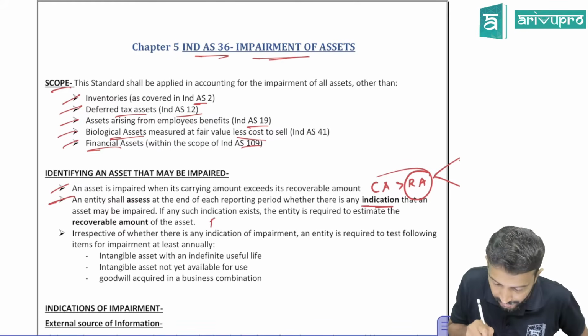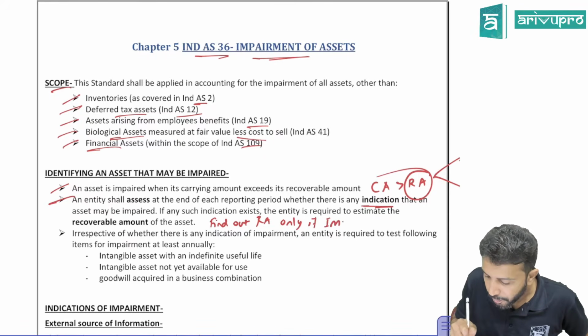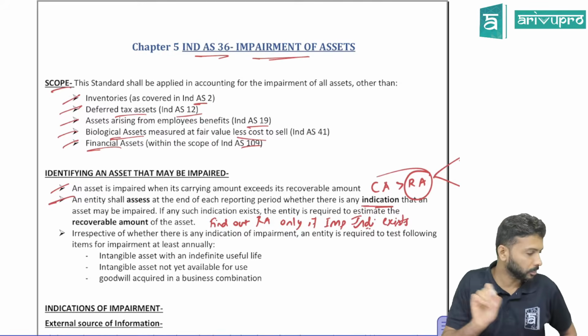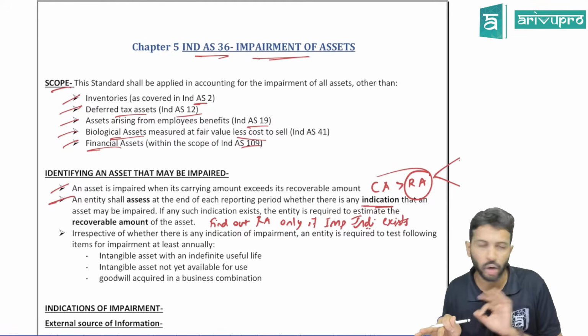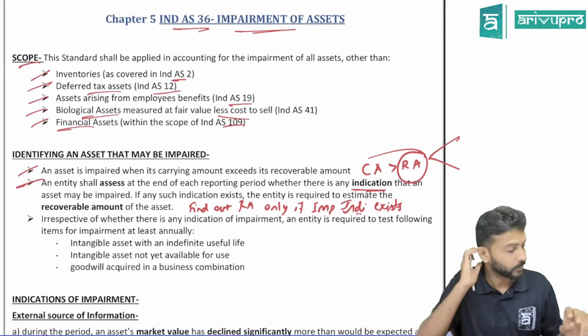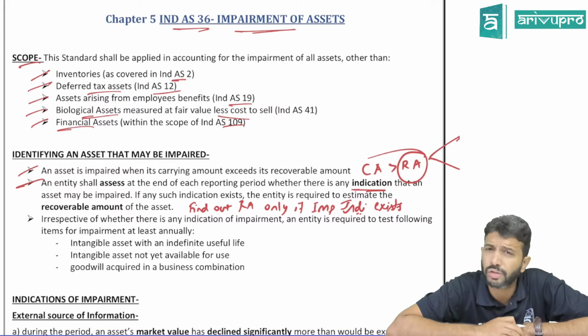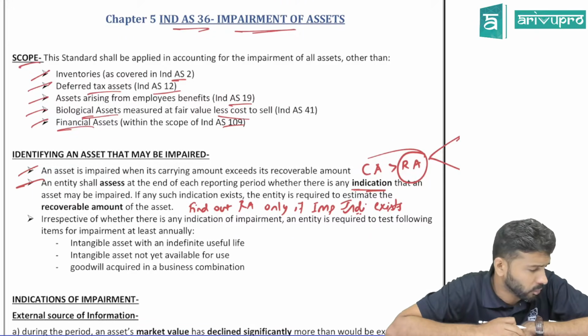In layman terms, we can write here: find out RA only if what? Only if an impairment indicator exists. Only if this has come, then find out RA. Otherwise, normally you don't have to find out RA at all. That is what the second point is trying to say. Easy, everybody? Does that make sense? And more logical also, and feasible for the company also.